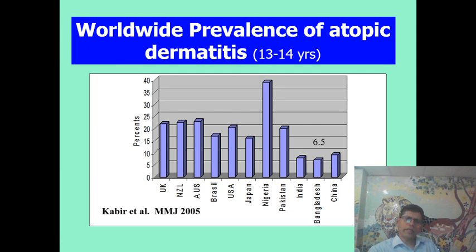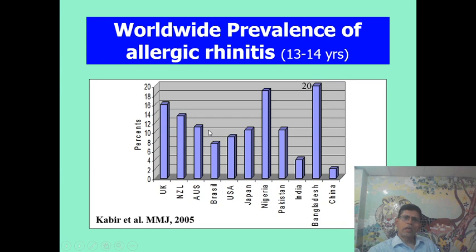What about the prevalence of atopic dermatitis? You see, the prevalence of atopic dermatitis is very high in 13 to 14 year old children in Nigeria, around 40%, the highest in the world. It is not so high in UK, New Zealand, and Australia. And the worldwide prevalence of allergic rhinitis is very high. Rather, we are the champion in allergic rhinitis. It is 20%, and not that high even in UK, New Zealand, and Australia.